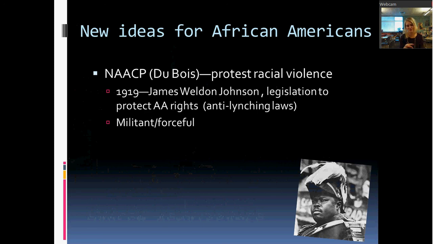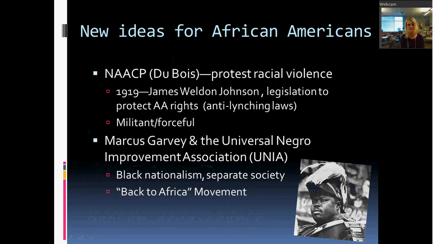This guy down here, you may see down at the bottom, there's a guy in a funny hat. He's another guy that had some new ideas during this time period. His name is Marcus Garvey. So Marcus Garvey founds an organization called the Universal Negro Improvement Association, or the UNIA. Marcus Garvey was an immigrant from Jamaica, but he had traveled all over the world. And what he realized in his travels is that African Americans were treated poorly everywhere. Black people were treated poorly in any part of the world, whether it was North America, Europe, Australia, Jamaica itself.